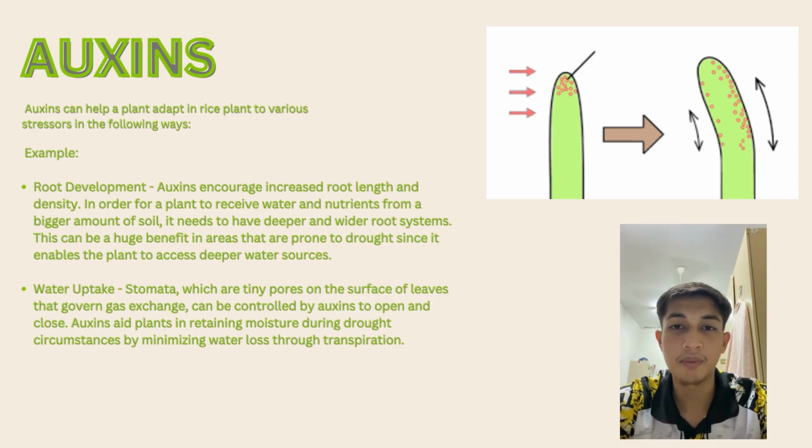Water uptake. Stomata, which are tiny pores on the surface of leaves that govern gas exchange, can be controlled by auxin to open and close. Auxin aids plants in retaining moisture during drought circumstances by minimizing water loss through transpiration.